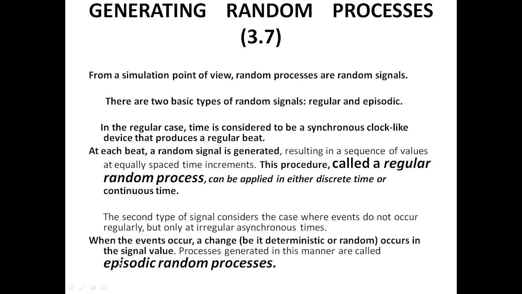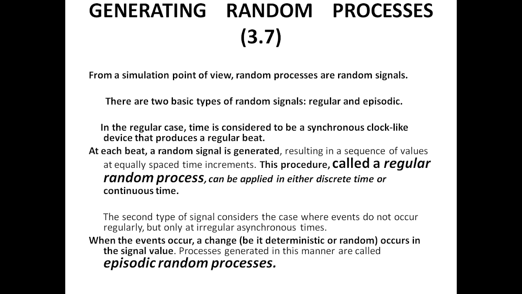The next type is episodic random process generation. It considers that events do not occur regularly but at irregular, asynchronous times. We have already discussed interrupts occurring in the computer. Whenever the system interrupts the CPU, you can consider that an episodic random process.